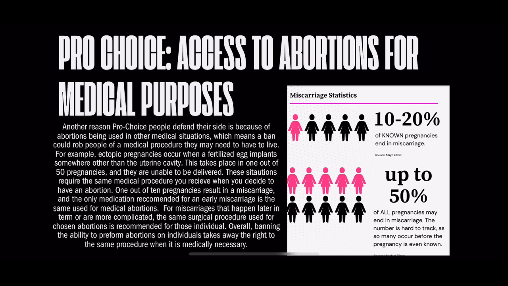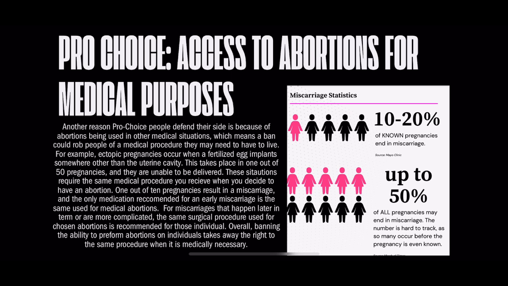Pro-choice, the right to decide on one's body. Another argument for pro-choice is about women having the right to make their own decisions for their own bodies. U.S. Treasury Secretary Janet Yellen stated eliminating the rights of women to make decisions about when and whether to have children would have very damaging effects on the economy and would set women back decades.